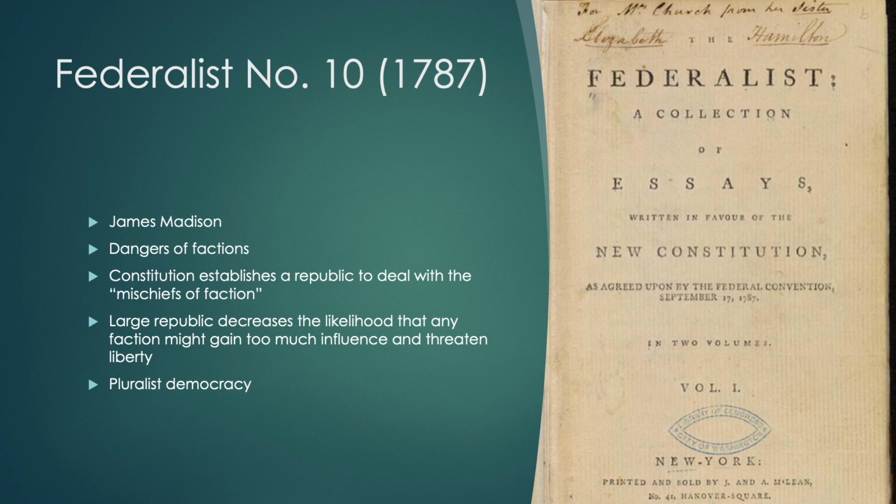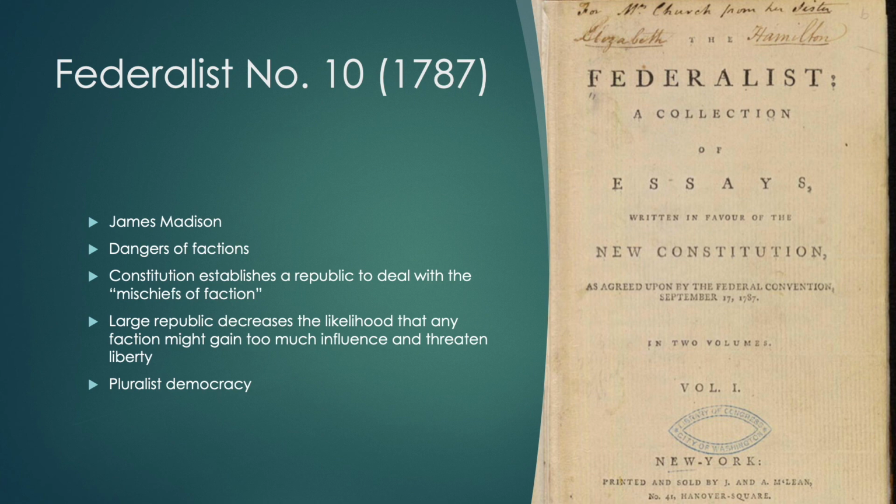So let's take a look at probably the most famous of them, Federalist Number 10, written by James Madison in 1787. In this Federalist paper, he talks about factions, the dangers of faction. What's a faction? Well, essentially, it's any group of people that come together united by something that try to have influence. Today, when we think of factions, we think of interest groups, perhaps political parties. Now, those things did not exist at the time, but the same elements that draw people to form interest groups and draw people to form political parties have always existed. It's human nature. And Madison's going to call those factions.